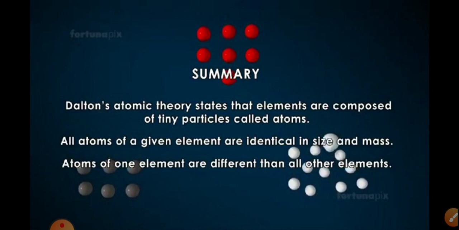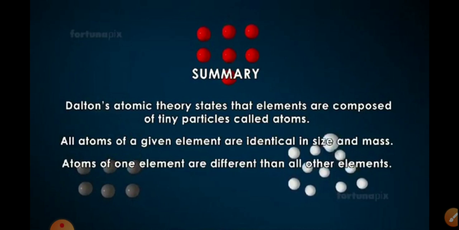So, this is the theory of Dalton. What is Dalton's atomic theory? Dalton's atomic theory stated that elements are composed of tiny particles called atoms. All atoms of a given element are identical in size and mass. Atoms of one element are different from all other elements. So these are the postulates and assumptions made by John Dalton.